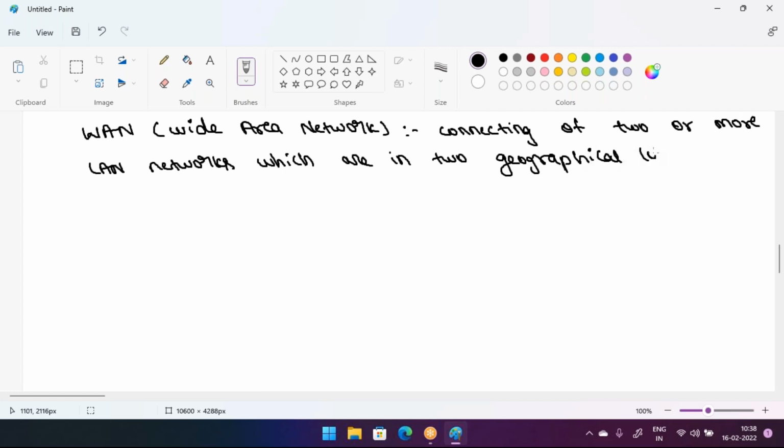That network type is called a WAN network, a wide area network. Connecting two or more LAN networks which are in two geographical locations, that network is called a WAN network.